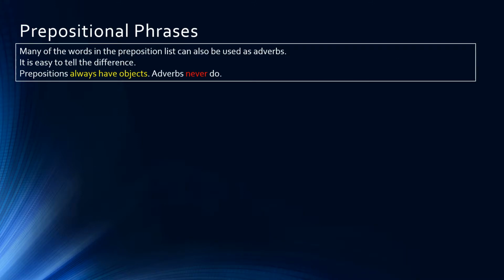Now, many of the words in that list I gave at the beginning of this session can also be used as adverbs. And it's really easy to tell the difference. Prepositions always have objects. Adverbs never do. Now, please understand, we're not here talking about prepositional phrases being used as adverbs. We're talking about prepositions that are used as adverbs. That will become clear as we go through the next few slides.